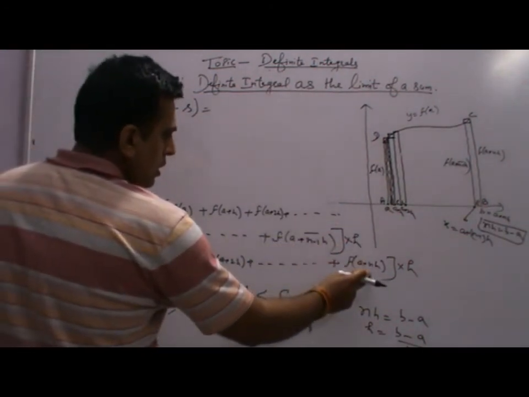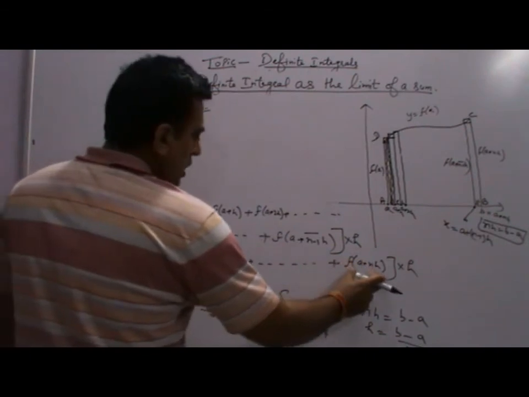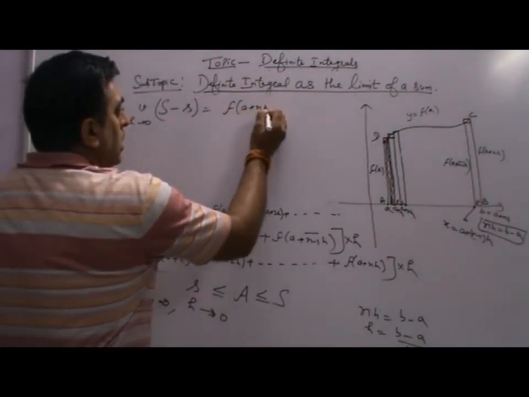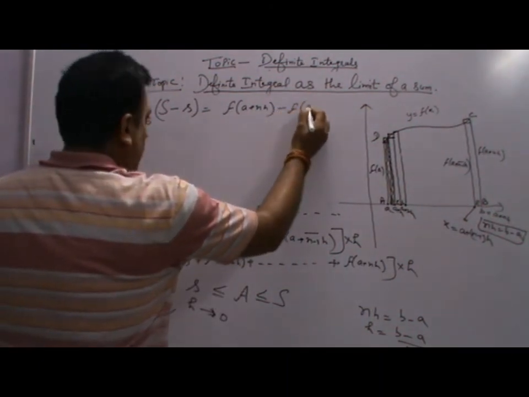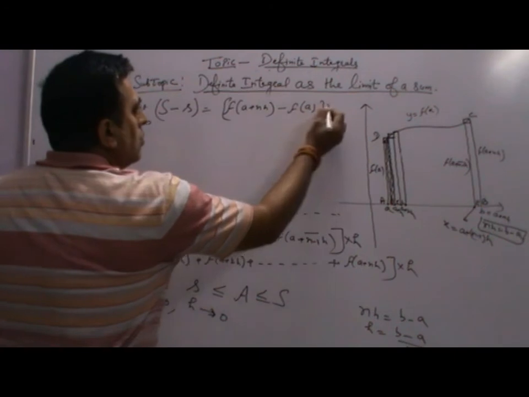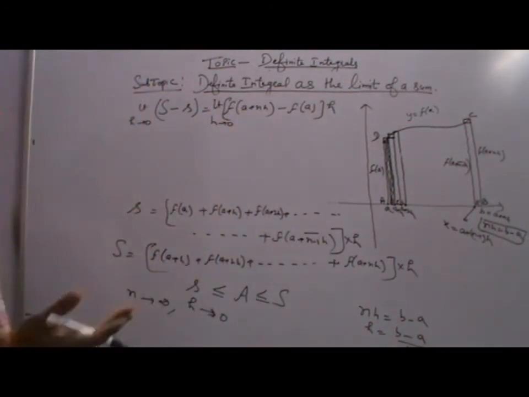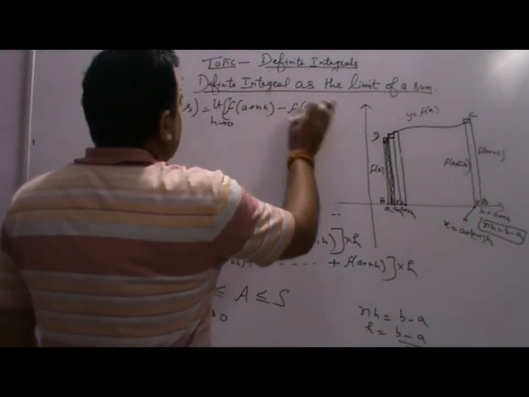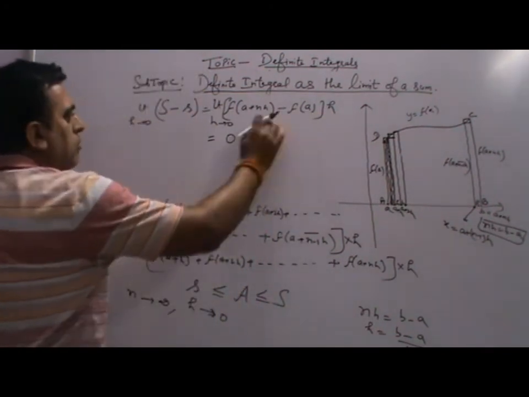The only terms left are the last term of capital S, f(a plus nh), minus f(a), into h, with the limit h approaches 0. And how to apply the limit we know very well.